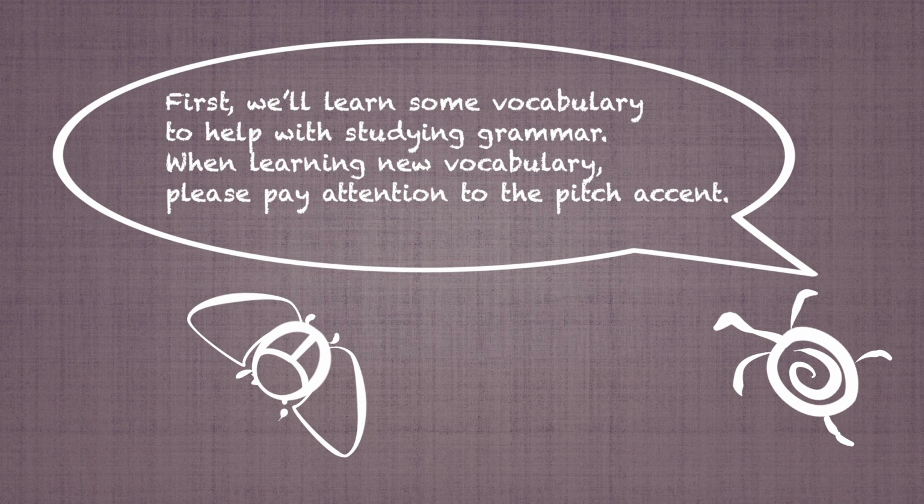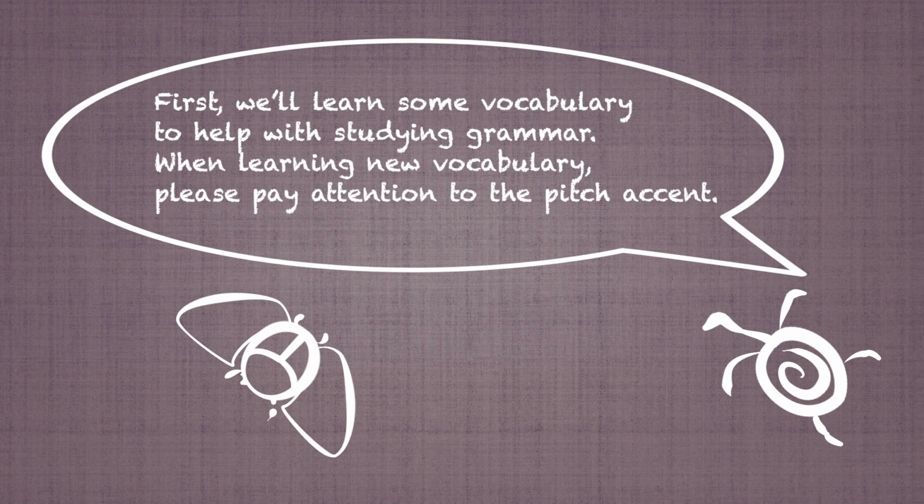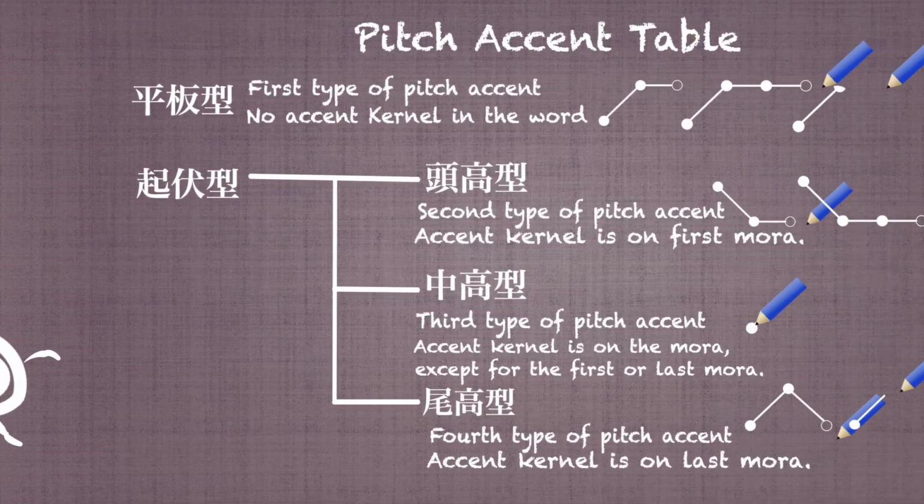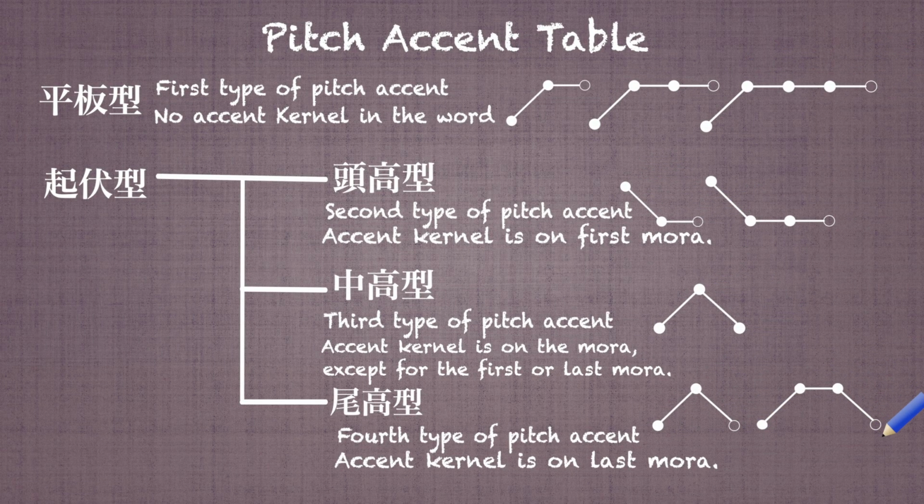First, we will learn some vocabulary to help with studying grammar. When learning new vocabulary, please pay attention to the pitch accent. There are 4 kinds of pitch accent in Japanese. The first thing we must remember is the accent corner. The accent corner is the sound just before the pitch suddenly drops. The type of pitch accent changes depending on where the accent corner is located.